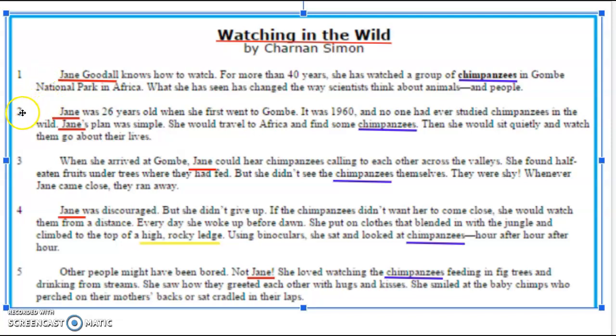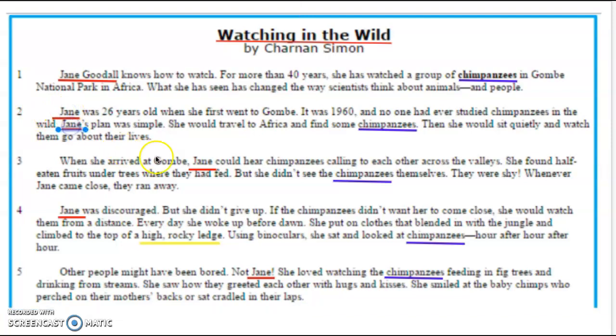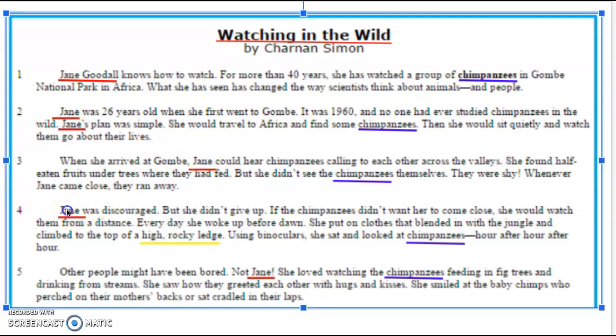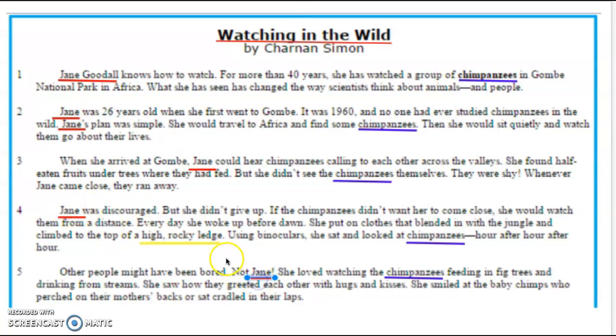And as I scan over the next couple paragraphs, I see the name Jane repeated. So that kind of confirms my thinking that Jane Goodall is watching chimpanzees. Well, let me look and see if the word chimpanzee is repeated.